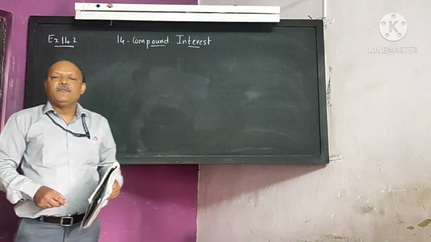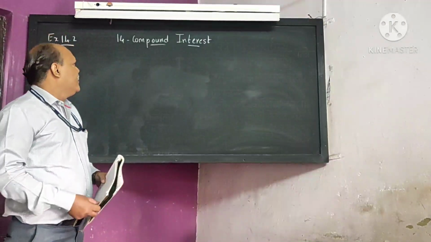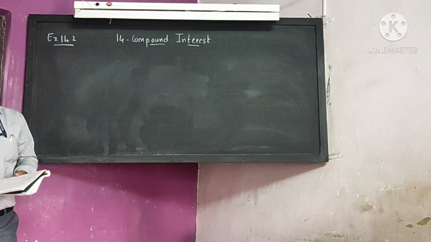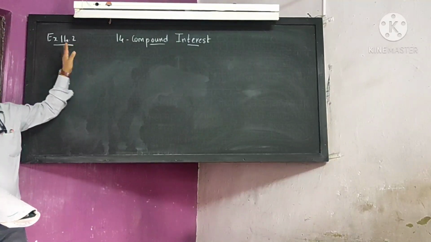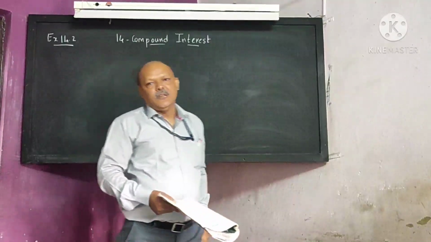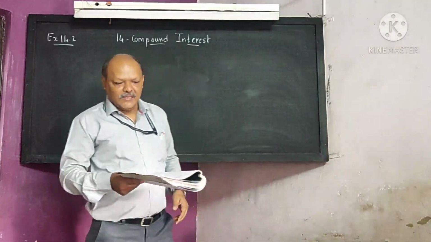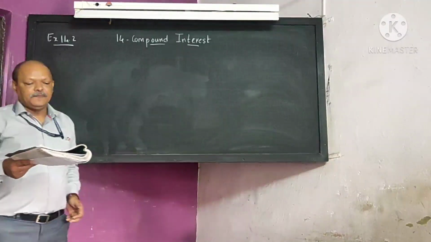Students, already we have started with the compound interest chapter. Today we will continue with the chapter. In the last period we started with exercise 14.2, and in that exercise we had done two sums. Now today we will go for the third. Is it clear? So I am just reading the question.